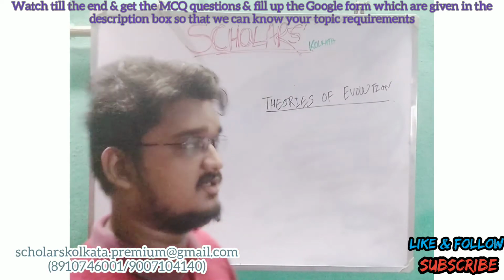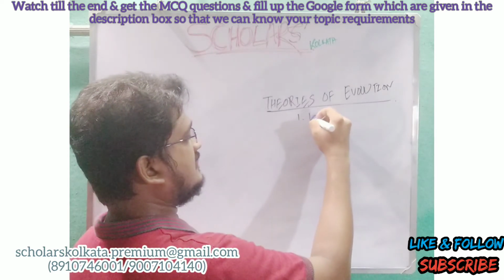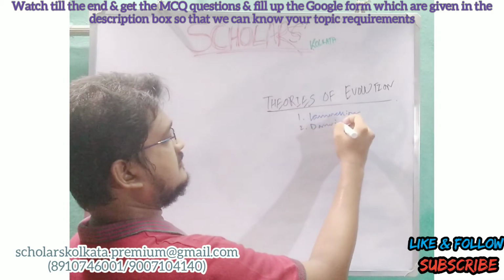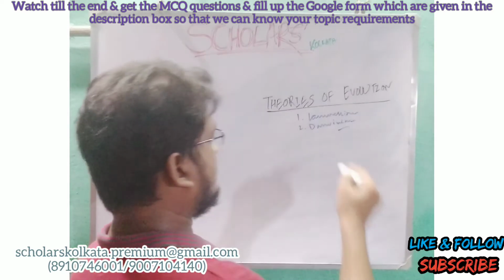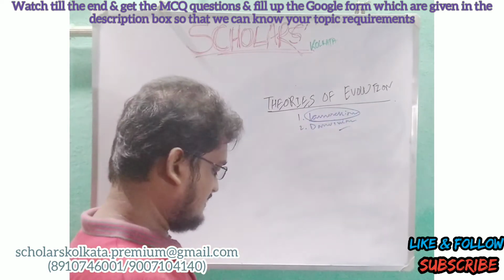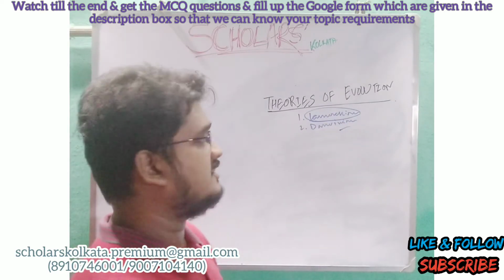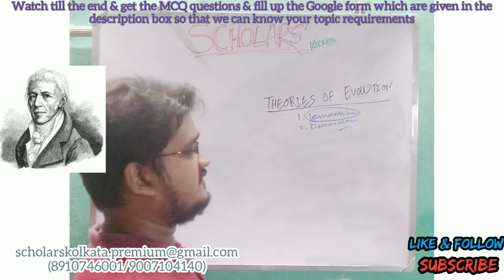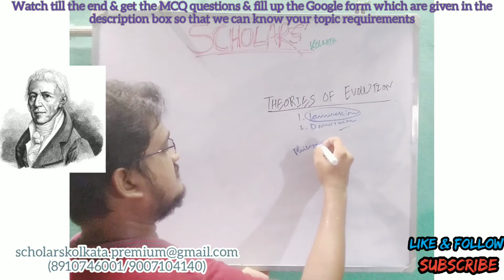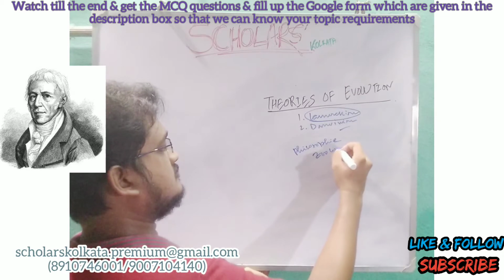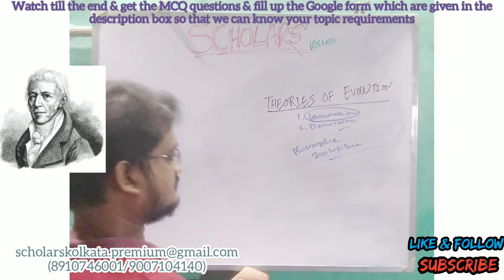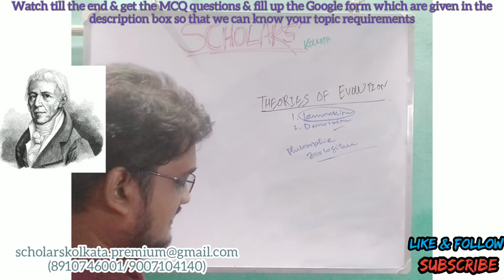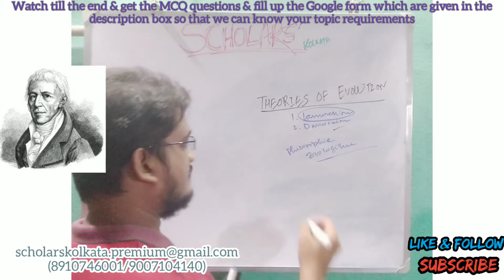In the theories of evolution we will discuss two main theories, called Lamarckism, and the second one Darwinism. At first we will discuss Lamarckism. What is Lamarckism? Lamarckism was mainly established by a French biologist named Jean-Baptiste de Lamarck, in his book Philosophie zoologique. Lamarck in his book Philosophie zoologique stated that some organisms who had certain needs,